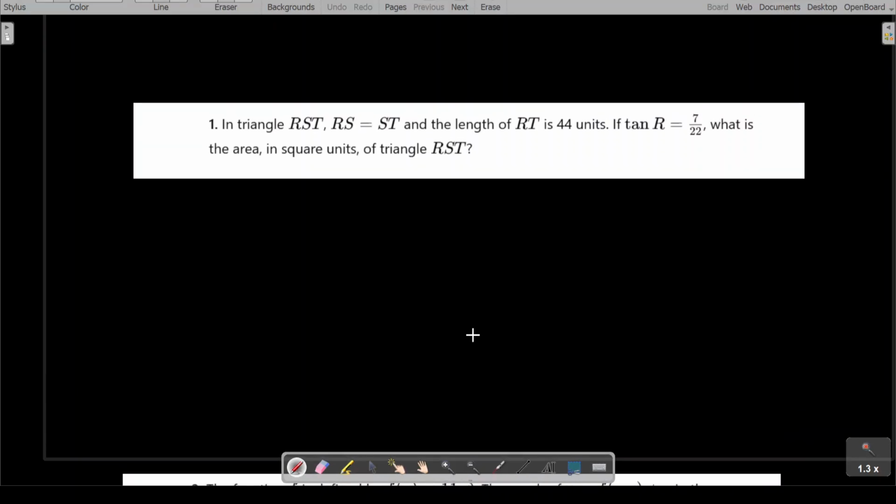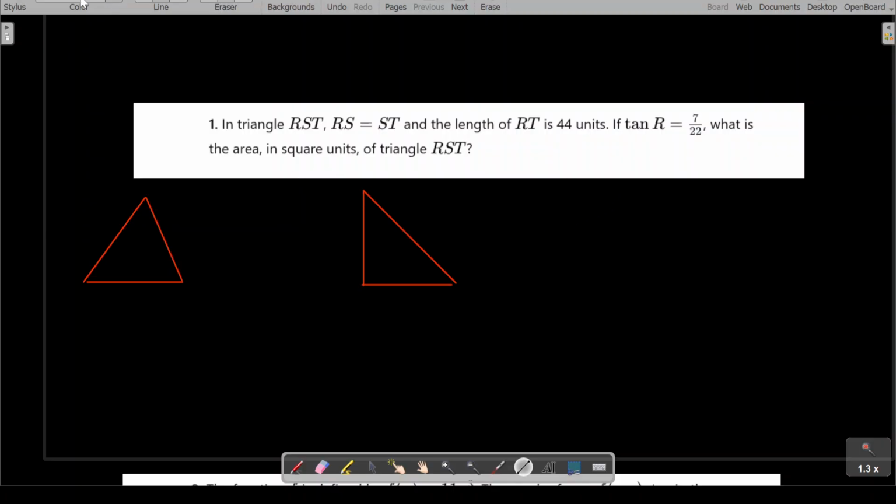So the first question is right here. It says in a triangle RST, RS equals ST, and the length of RT is given to you. If tan R equals 7 over 22, what is the area in square units of triangle RST? So what comes to my head first: the triangle should be a right angle triangle, right? We know that these trigonometric ratios are all applicable on right angle triangles.